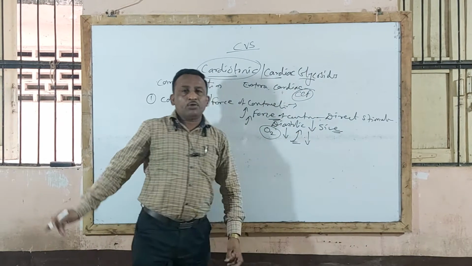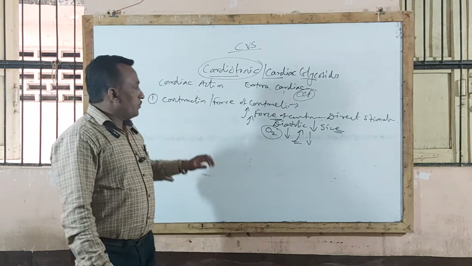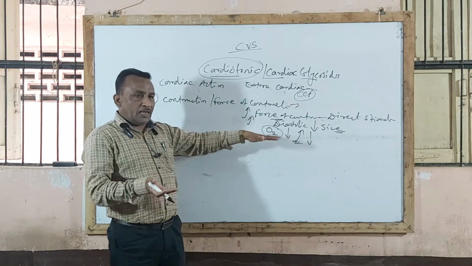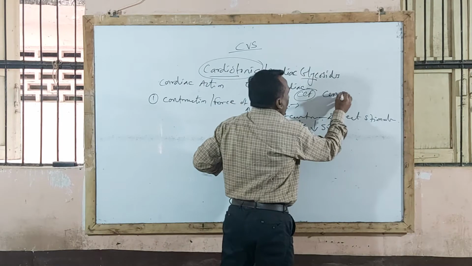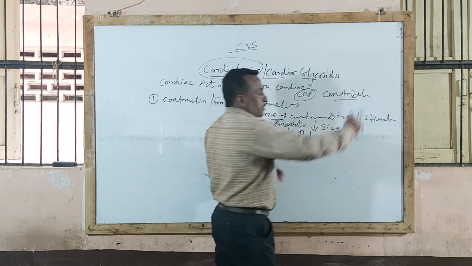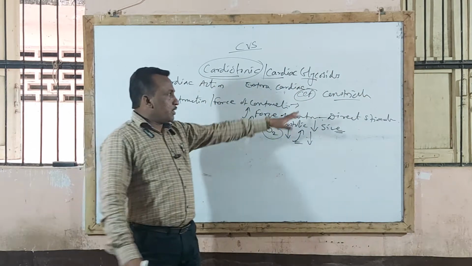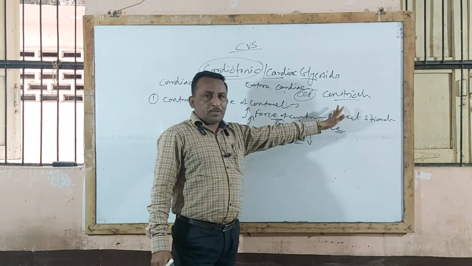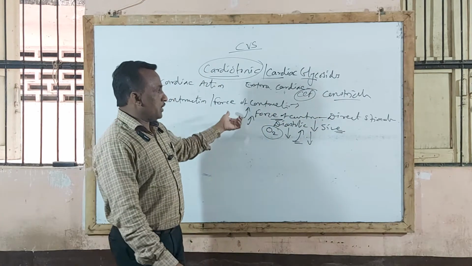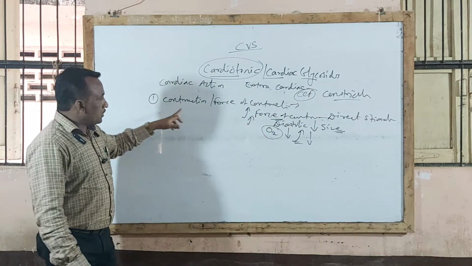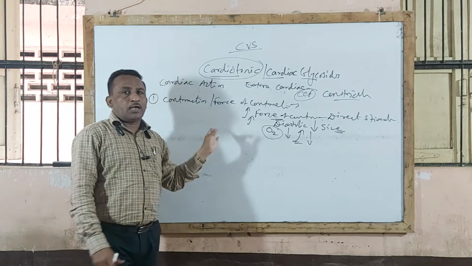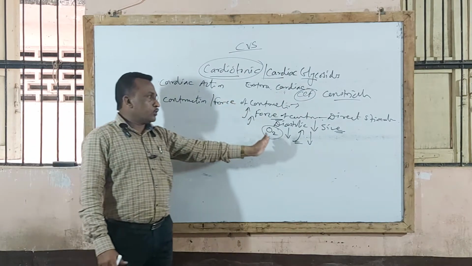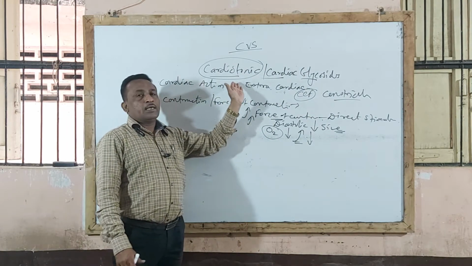But if digitalis is given to a normal person, it also increases force of contraction and cardiac output, but at the same time it causes constriction of peripheral artery, and this constriction effect blocks the effect, and thereby it does not change the effect in normal person; only the changes occur in CHF or in CCF patient. So this is the first major action of digitalis or cardiotonic drug, that is on force of contraction, and because of the action on force of contraction digitalis is called as cardiotonic agent.